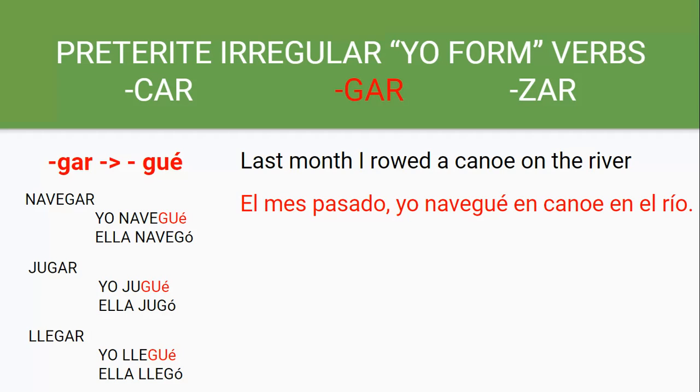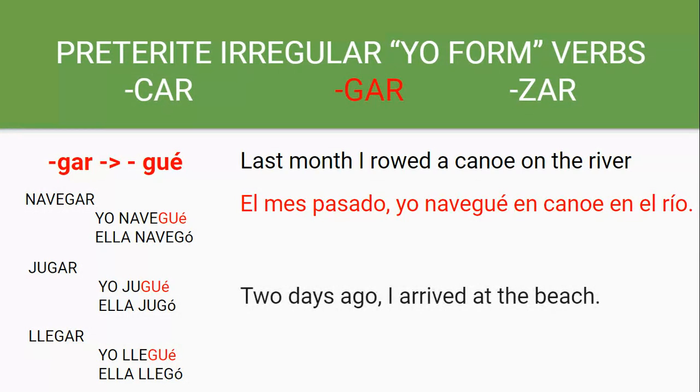El mes pasado yo navegué en canoa en el río. Two days ago, I arrived at the beach. Hace 2 días, yo llegué a la playa.